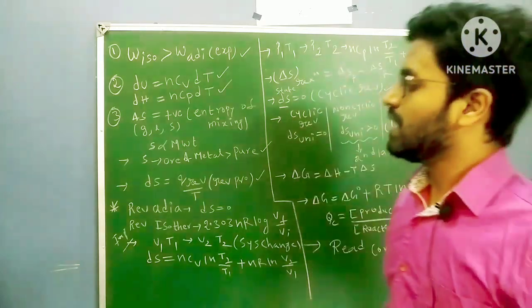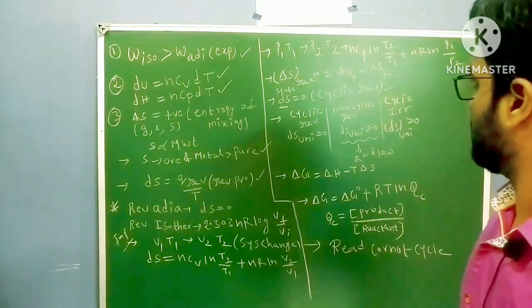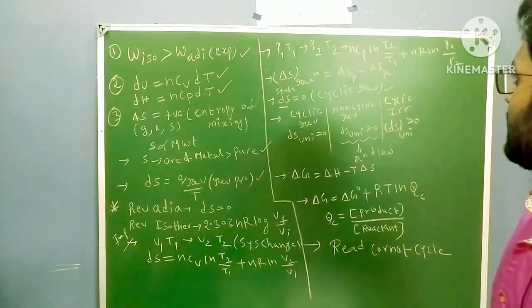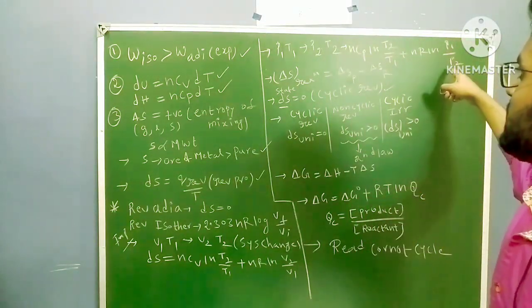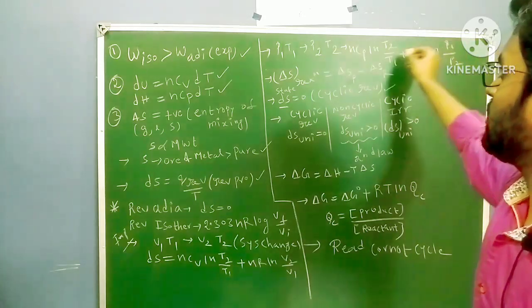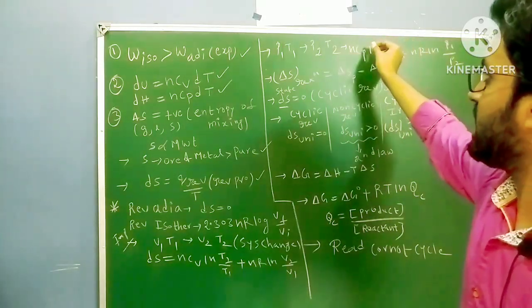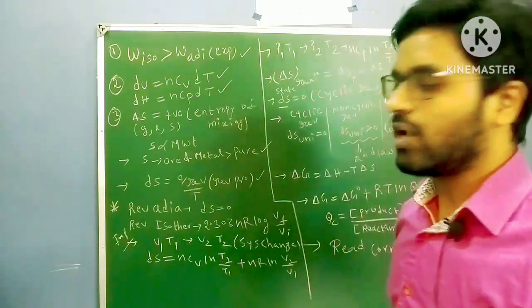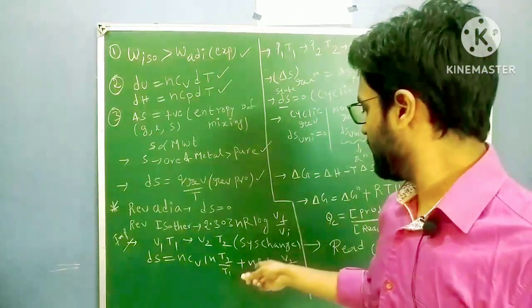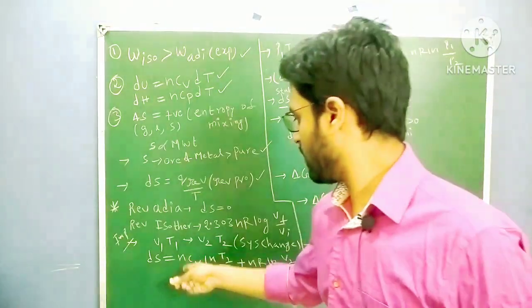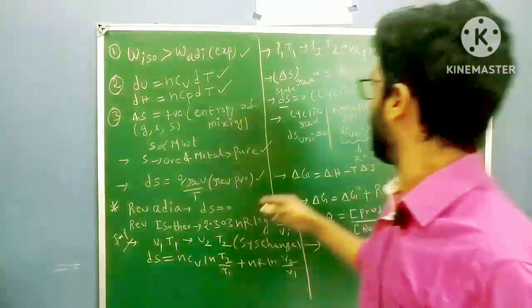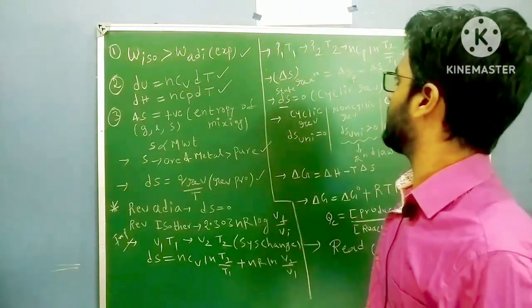This is the formula. If it is only an isobaric process, what happens? In an isobaric process, pressure is constant, so P1 by P2 is not there, change in pressure is not there. So this term you can neglect. You have to use only this formula for an isobaric process, nCp ln T2 by T1. For an isochoric process, volume change is 0, so the V2 by V1 term can be neglected. You only have to use nCv ln T2 by T1. Okay, so these are the formulas. These two formulas are also very, very important.